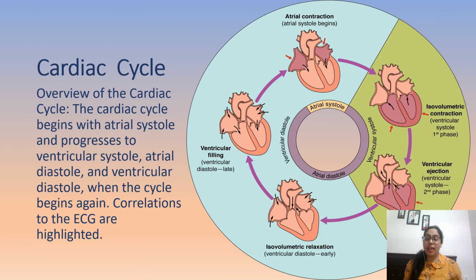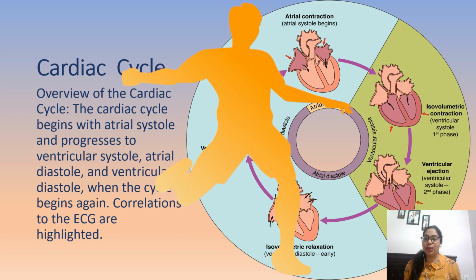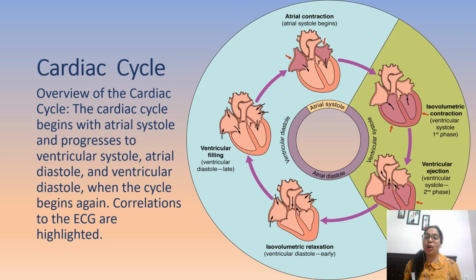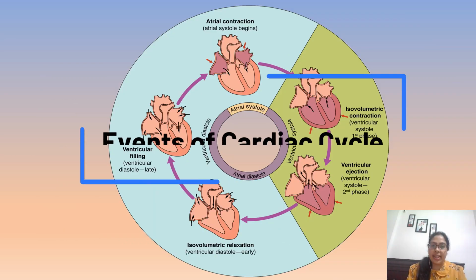The body has the ability to alter the stroke volume and the heart rate. In an athlete, the stroke volume is much higher compared to a normal person who is not doing that much physical activity, because the heart has to pump out more blood. Now let us understand the events of the cardiac cycle.